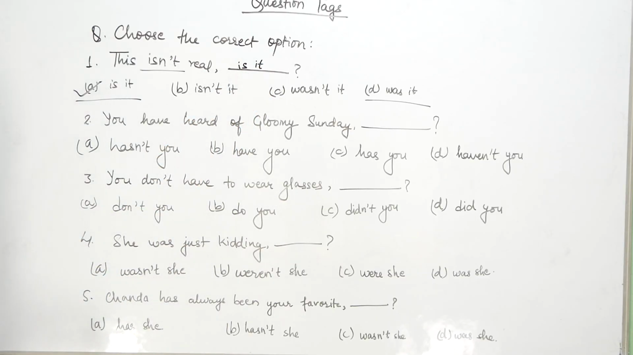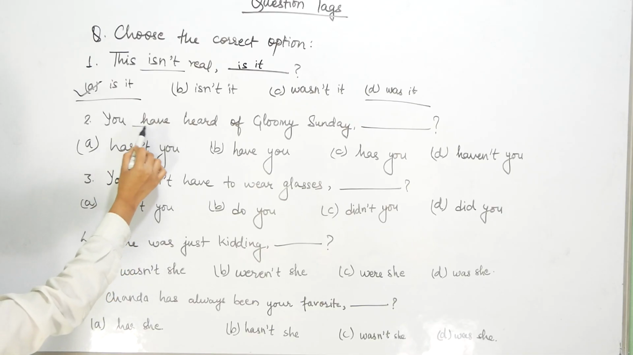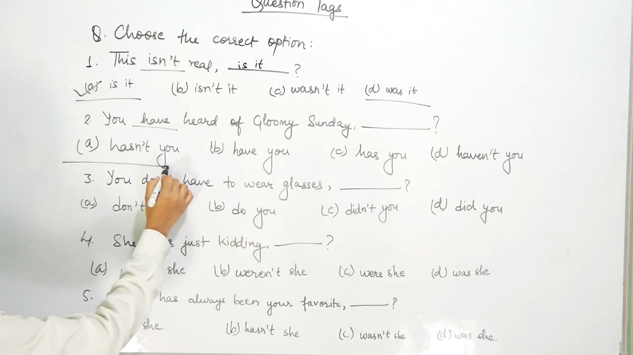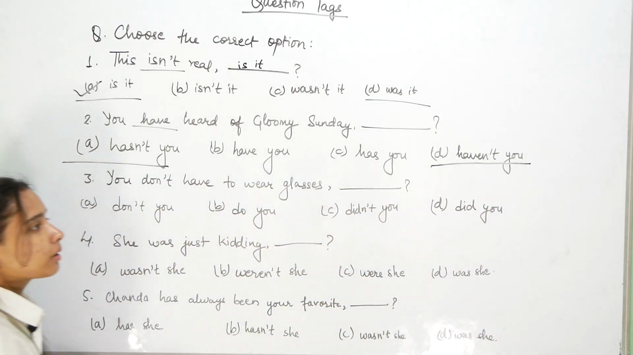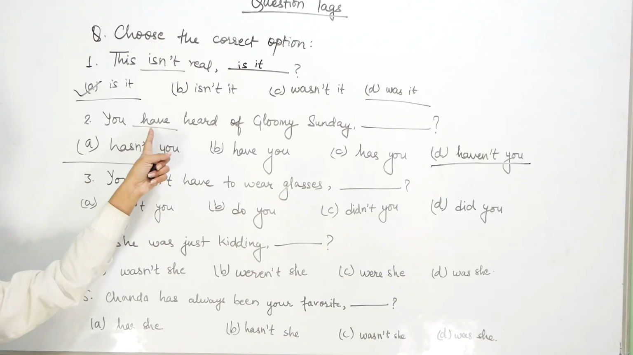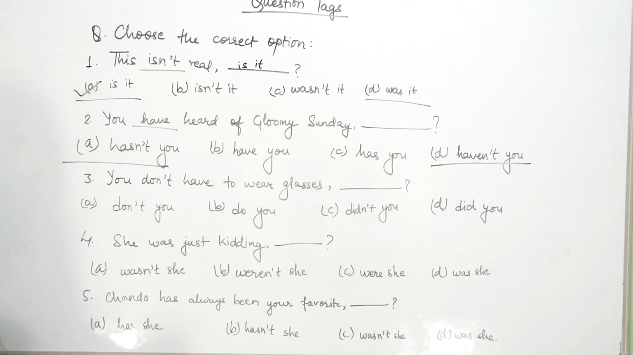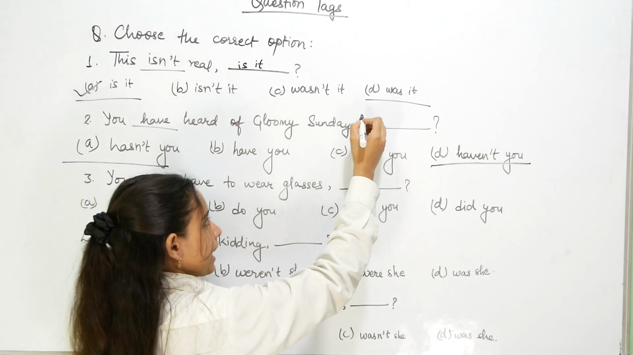Next what we have is you have heard of gloomy Sunday. Hasn't you, have you, has you, haven't you. यसमा चाहिँ again you have heard of gloomy Sunday. This is a positive sentence. यो चाहिँ एउटा positive sentence हो. अनि यसमा चाहिँ हामीलाई अब negative question tag use गर्नुपर्छ. So negative question tag को option के छ भने hasn't you, haven't you. अब as we have used have here, so we don't use hasn't here, instead we use haven't you. So you have heard of gloomy day, haven't you?